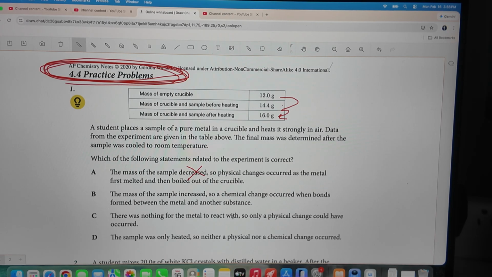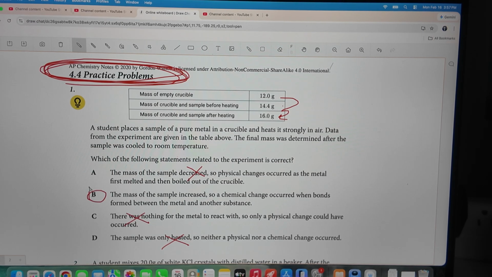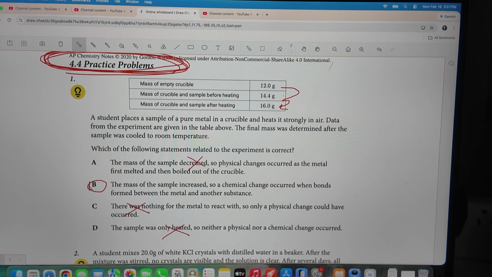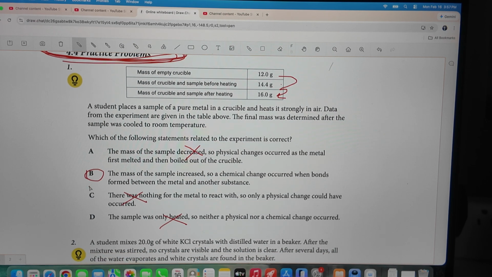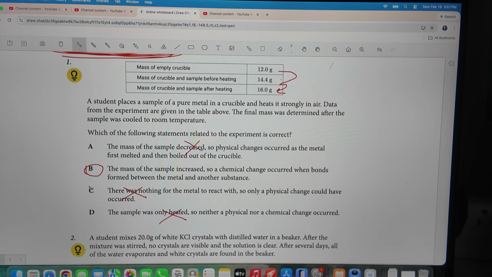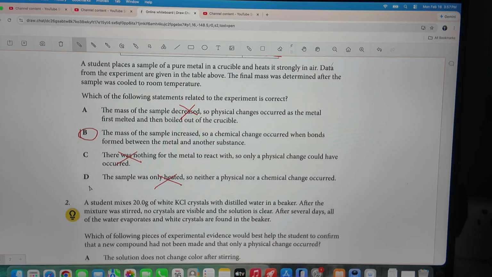There was nothing for the metal to react with? Obviously not. Some type of reaction happened. Some type of chemical change happened. So this is not it. When the sample was heated, a chemical change definitely occurred, which is why it gained mass. So B is the correct answer. As the mass increases, something in the air must have joined the metal. It must have probably reacted with oxygen.